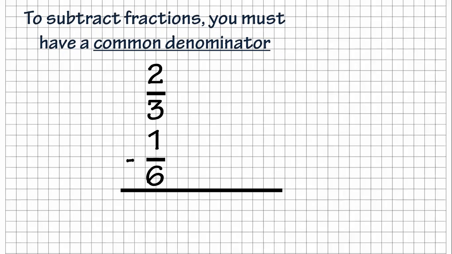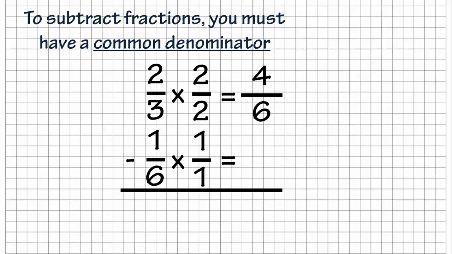It's not an improper fraction, it's just not common denominators. They're different. We have 2/3 minus 1/6. So what are we going to do with this one? We are going to find a common denominator, which for 2/3 and 1/6, we know the common denominator can be 6. So it's going to be 2/2 and 1/1. And you may say, well, why are you putting 1/1? Why don't you just bring 1/6 over? A lot of times what people do is they do the top one, then they go to the bottom one, and they end up saying, oh, I got to multiply it times 2 because I multiplied the other one by 2. If you're good and you can remember that, that's great.